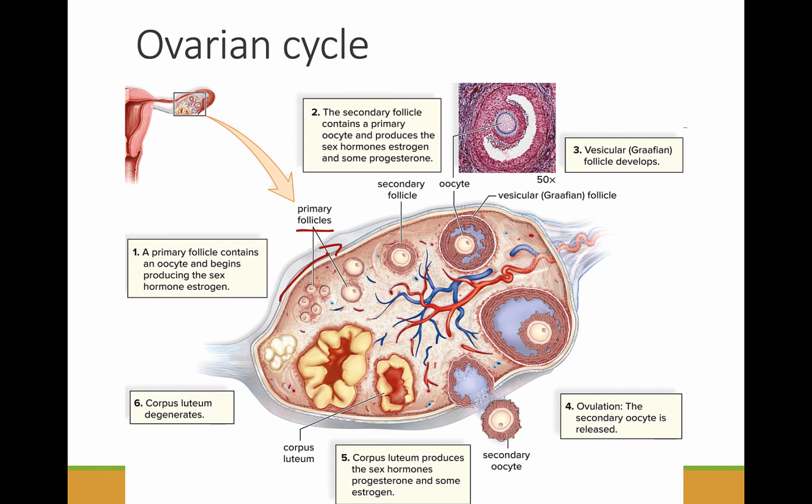The oocytes age with the person, suggesting a reason why older people may be more likely to produce children with genetic diseases. As the follicle develops into a vesicular follicle, the egg begins oogenesis and completes meiosis I. This is only the first division of meiosis. One of the daughter cells goes on to become a secondary oocyte that will continue oogenesis, and the other is a polar body that will not become an egg.